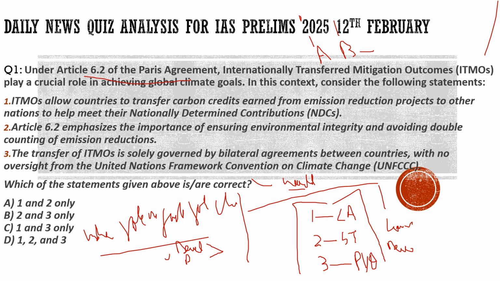Here there are two countries, one is the partner country and another is the host country. The host country would basically be the underdeveloped or developing country, and the partner country would be the developed or developing country. In this principle, the partner country gives finances to the host country, which will reduce carbon emissions, and in this way both countries collaborate.